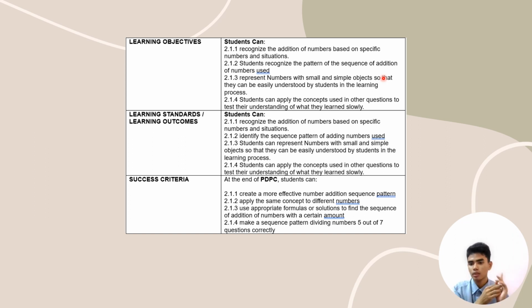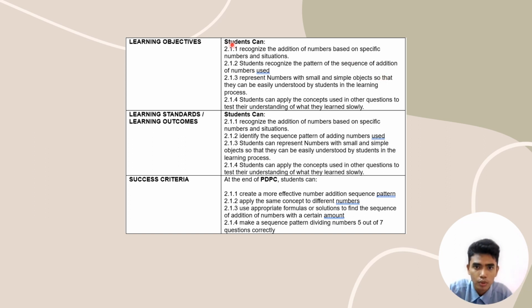For example, the first day 2 items, second day 2 items, and third day 2 items, when we combine them, it's going to be 6. But it's hard when we want to calculate for 100 days. We don't want to calculate 2 plus 2 plus 2 for 100 times. It's going to waste our time and energy. So in an easy way, we're going to create a formula, a simple formula that even primary school students can understand, to solve our problems in a simple and fast way.